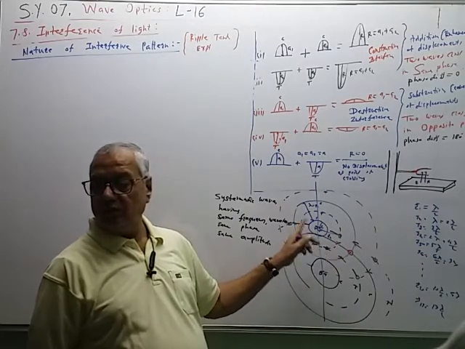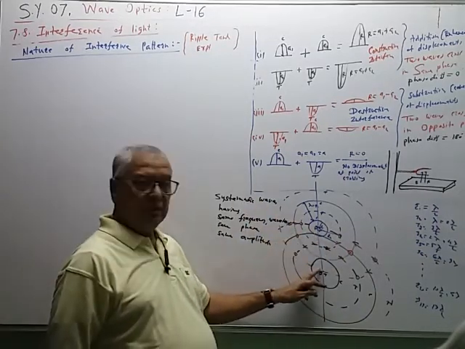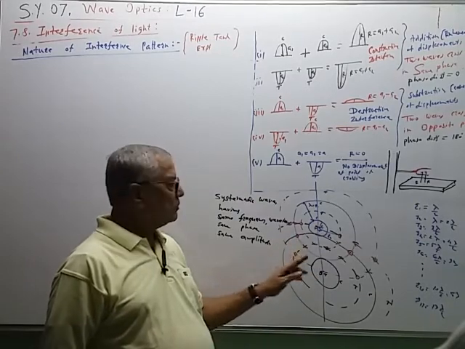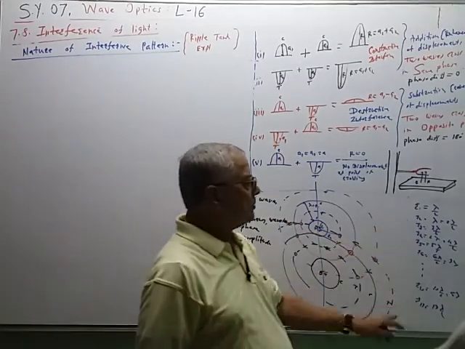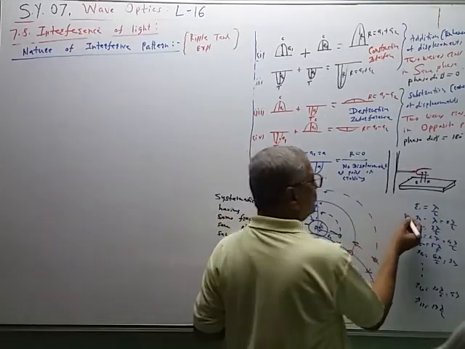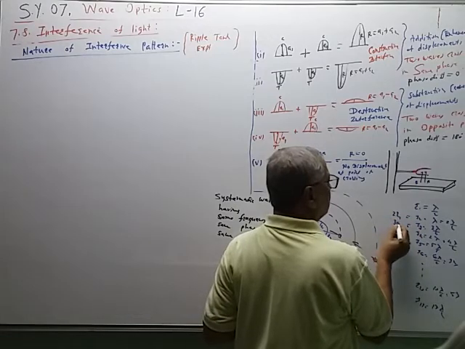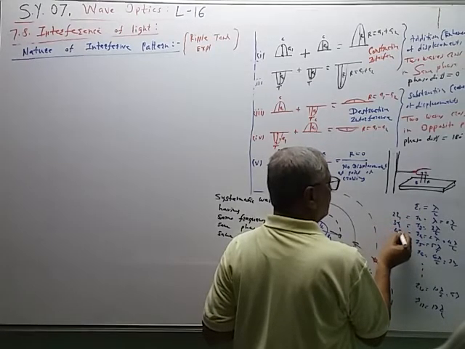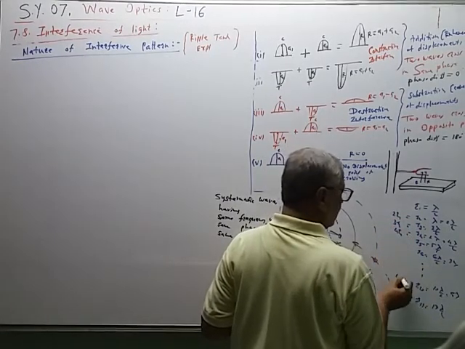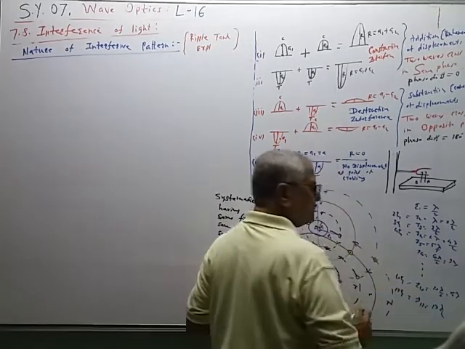So A is one point, B is another point, they are producing the ripple, and these ripples are having this property. First circle की radius जर आपण R1 घेतली तर second circle की radius 2 times R1 येईल. So R2 is equal to 2 times R1, R3 is equal to 3 times R1, R4 is equal to 4 times R1, R10 is equal to 10 times R1, R17 is equal to 17 times R1.